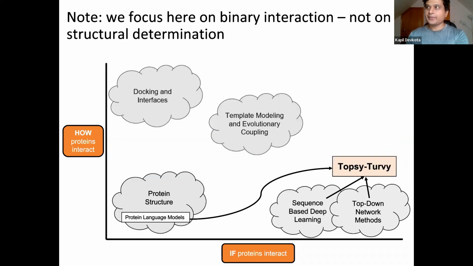I would like to stress the fact that we are actually not trying to figure out how proteins interact, or the mechanisms of protein interaction, like the methods highlighted in the top left portion of this chart. What we are actually trying to develop is a high throughput model that can predict whether or not the proteins actually interact, which is basically a binary problem. That is why our model is at the bottom right portion of this chart.